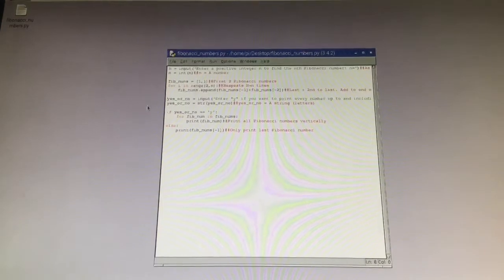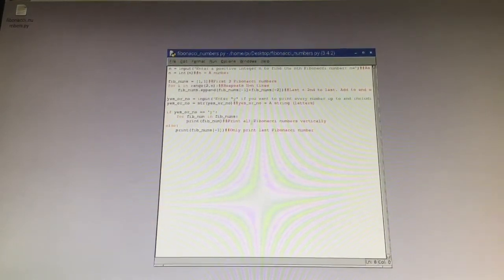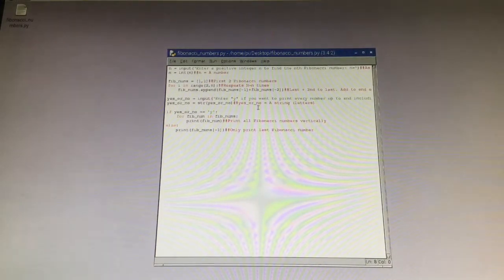But again, I wouldn't know how many numbers are in the list, so I write -1, which just means the last number in the list, plus, so you add the last number plus the second to last number, because -2 isn't the last one, but it's the second to last one. So that's how you find the Fibonacci sequence, as I explained just earlier.